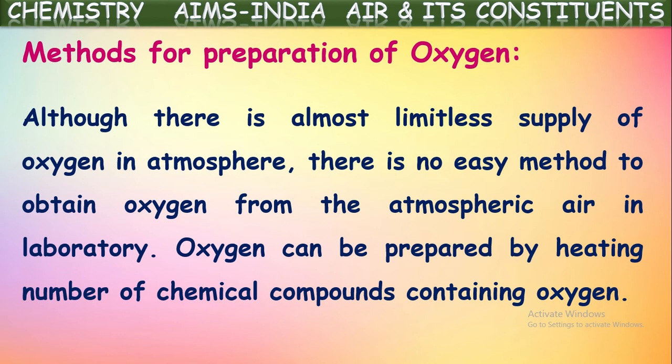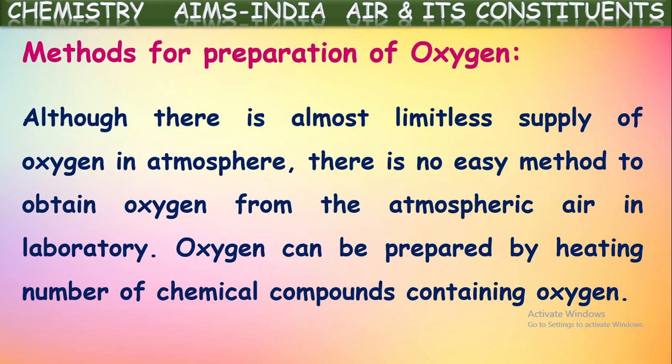Yes, it is an important point to note because in the atmosphere around 21% of air is oxygen, but there is no easy method to separate this oxygen gas from the atmospheric air, because atmospheric air is a mixture of several gases like the major component nitrogen, oxygen, carbon dioxide, water vapor, dust particles, and some other impurities also present in the atmospheric air. So the separation of pure oxygen from these gaseous mixtures is not an easy task.